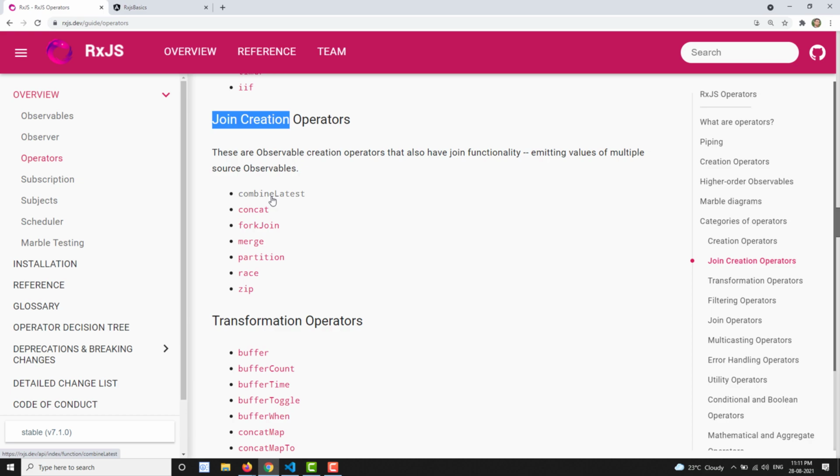Normally, what we call an operator is any function used in the pipe. Inside the pipe, if you are using it, we call it an operator. But if you are using it as a function, like interval, timer, of, from, fromEvent, these are generally called functions rather than operators. But it also combines with the operators, because it is dealing with observables. Normally we'll call those operators too, but generally we can say this one is a function.